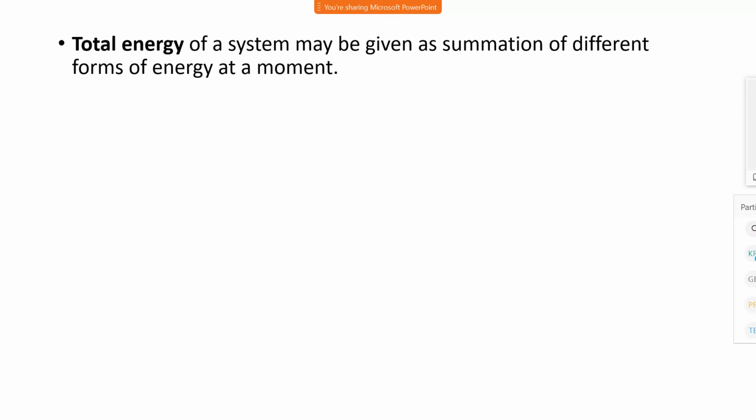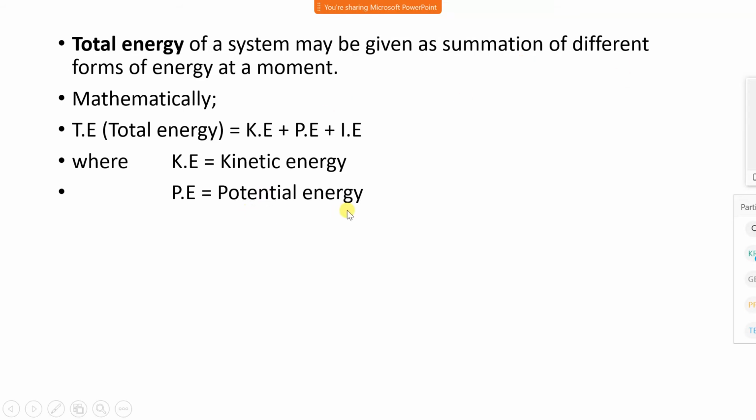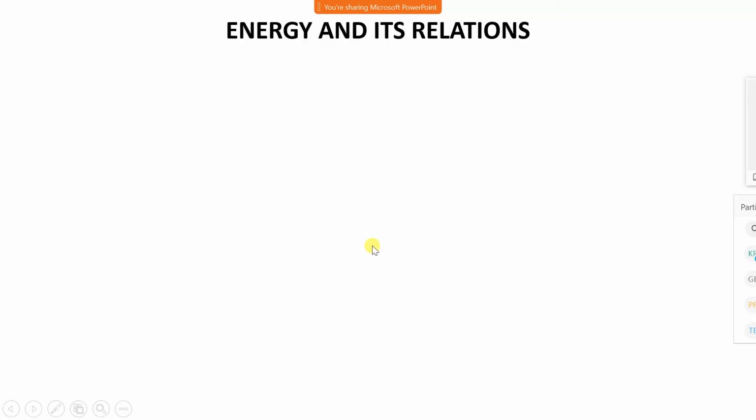Total energy of the system may be given as a summation of the forms of energy at a moment. Mathematically, total energy equals kinetic energy plus potential energy plus internal energy. Kinetic energy plus potential energy is external energy, and internal energy we have seen already: sensible energy, latent energy, molecular energy, chemical energy, nuclear energy. Where K is the kinetic energy, P is potential energy, I is internal energy.